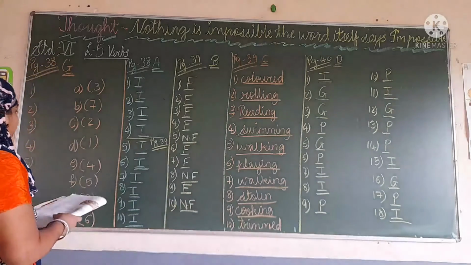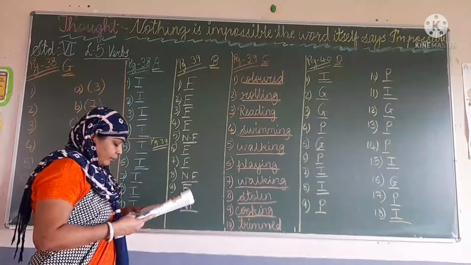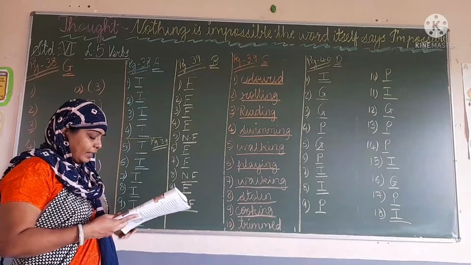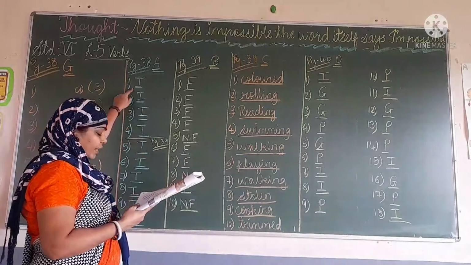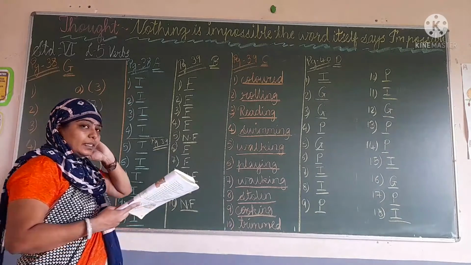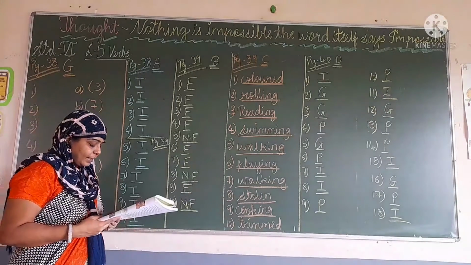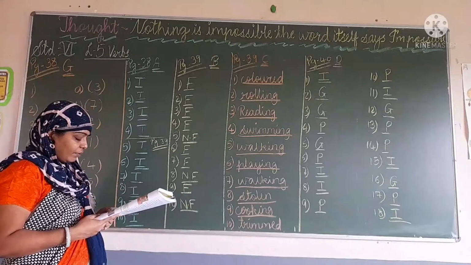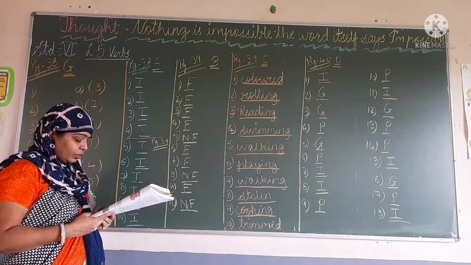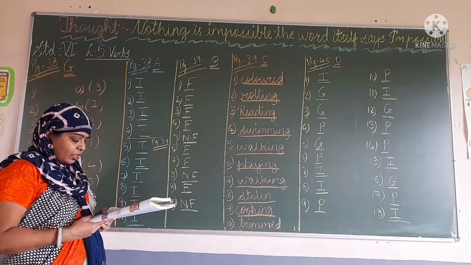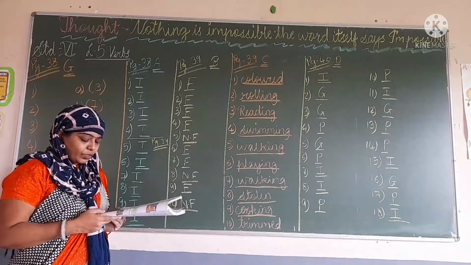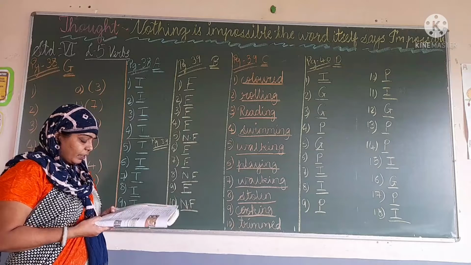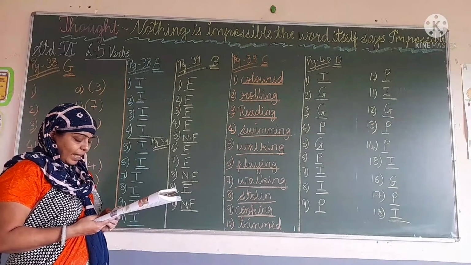Okay, so first one, the children played Scrabble. So here which word are we going to write? That is transitive. So write there T. Okay, now second one, the birds chirp in their nest. So there is no object now. So here is I. Then third one, the students wrote an essay.